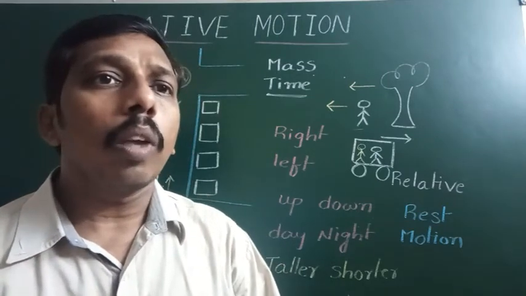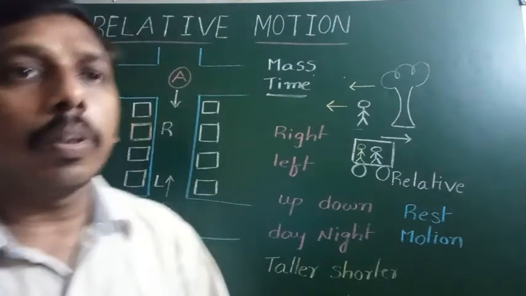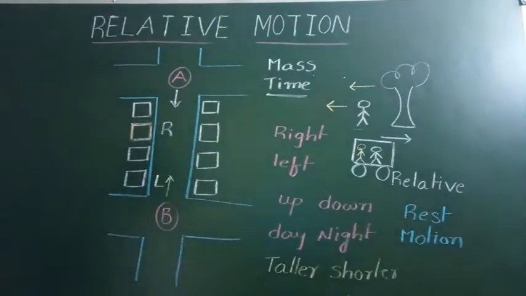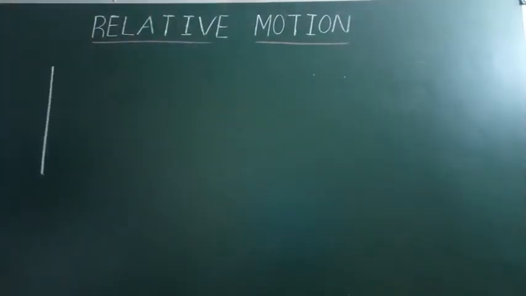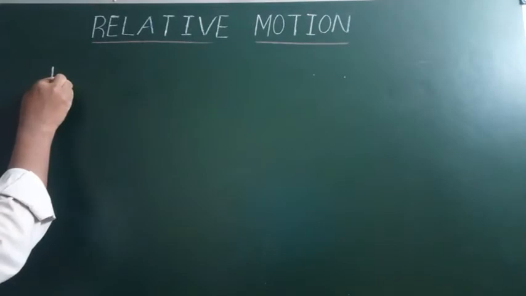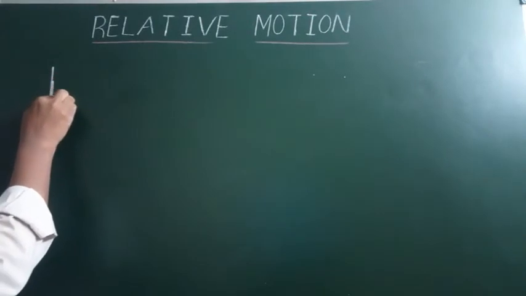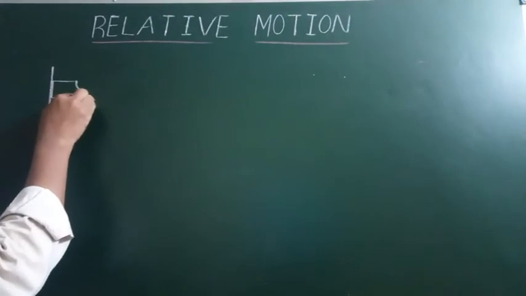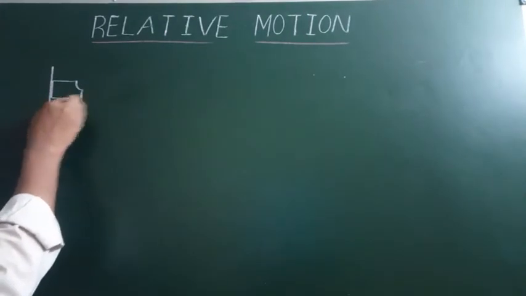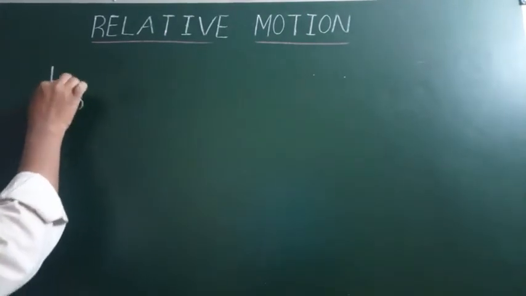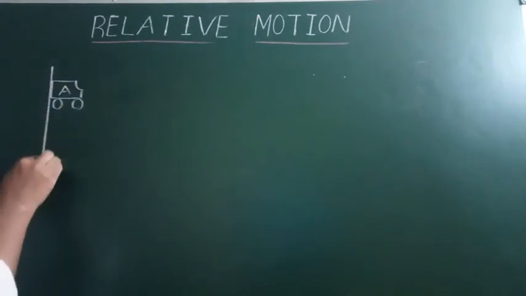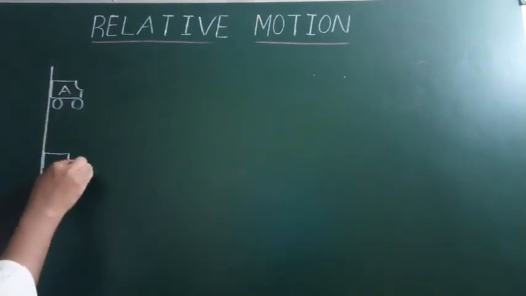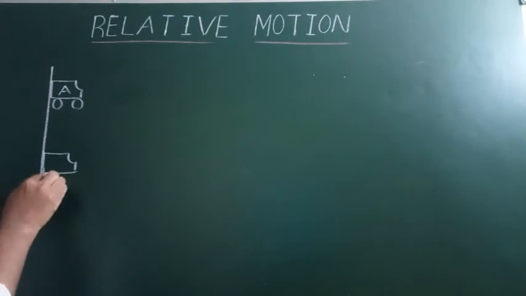Now we discuss one more example based on this. Suppose two cars start from the same point. This is taken as a reference line. From this reference line, two cars are started. This is car A and this is car B. After a certain time, both are at different positions.